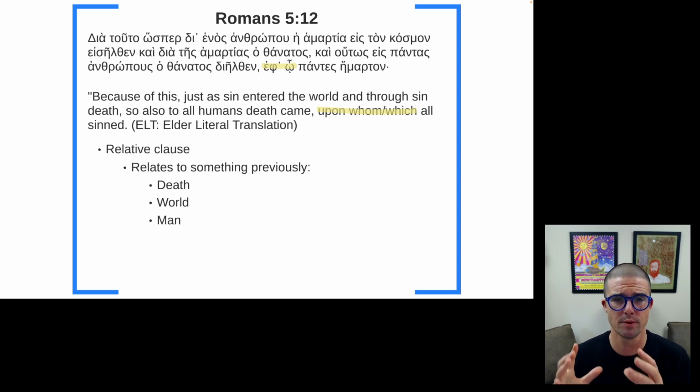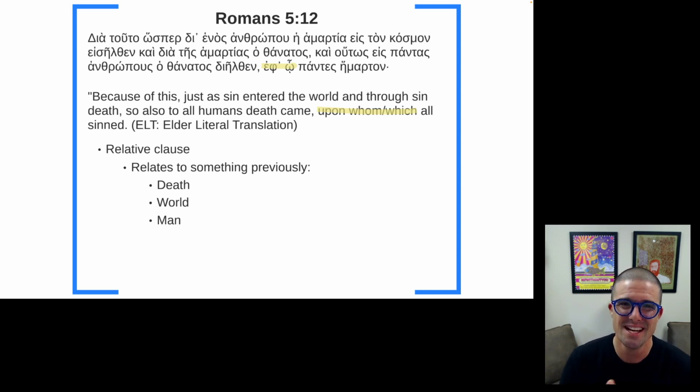So if Paul is relating these two little words to something else in the passage, that is the reason which all sinned, or sort of the root of all sin. There are three options for the root of all sin: either death, or living in the world, or the one man, one human, Adam.